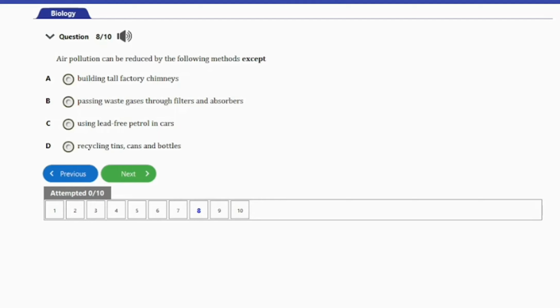So guys, the answer to this question is option D here, recycling tins, cans and bottles. So all the other options here can help reduce pollution of air. But guys, recycling tins, cans and bottles doesn't have anything to do with air pollution specifically, and that's the answer to this question, option D.